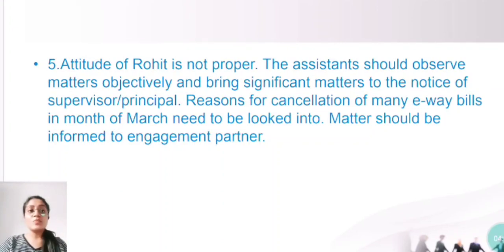Reasons for cancellation of many e-way bills in the month of March need to be looked into. The matter should be informed to the engagement partner. This is very crucial for anybody who is conducting the audit or who is a partner in the audit. Even if you are an article assistant or just an assistant to the principal, if you see any such things, you should bring it to the notice of the principal.